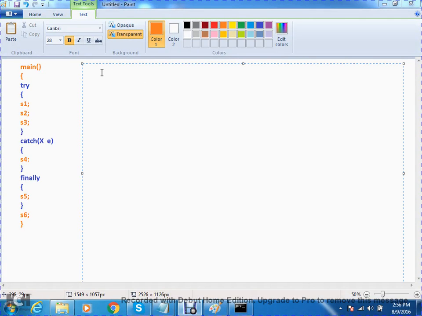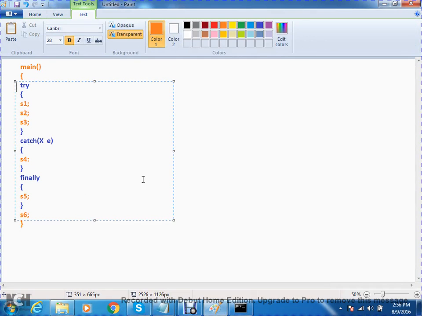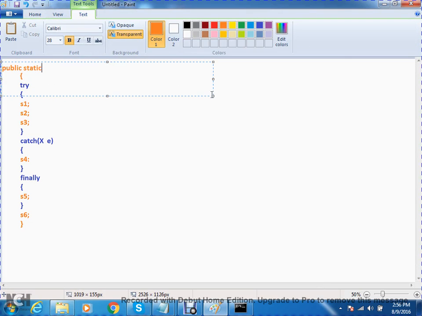Control flow within the try-catch-finally block. Think of this as our main method: public static void main, String array of args.